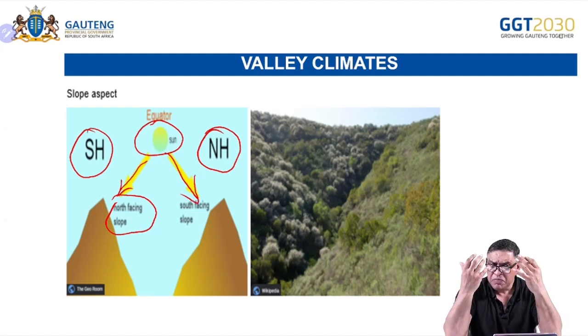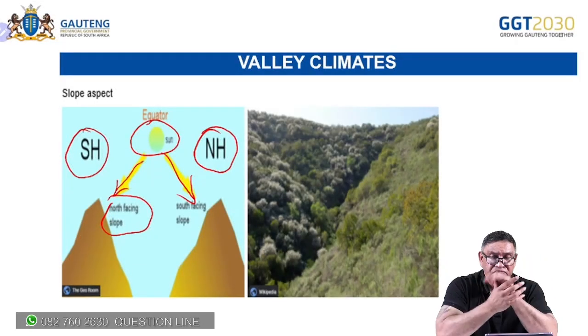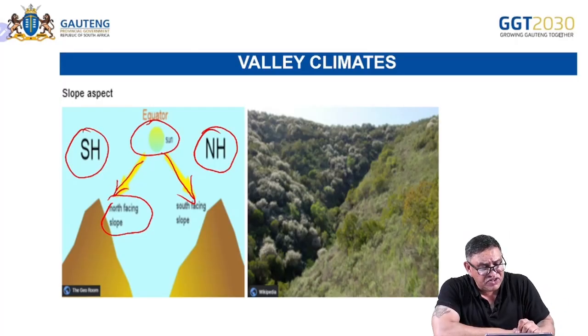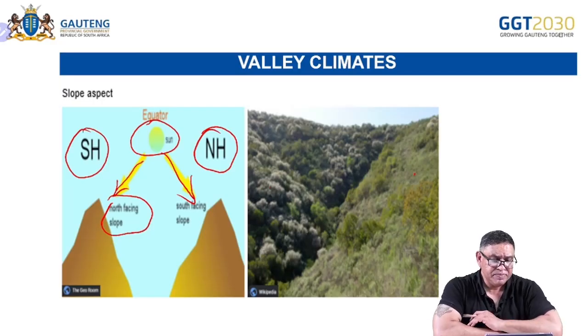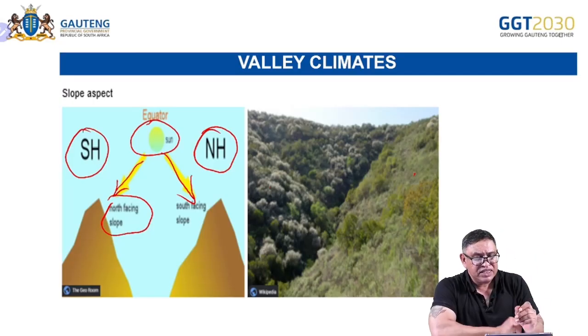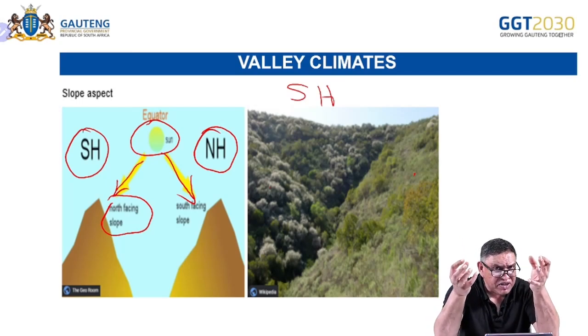It plays such an important part in terms of vegetation, settlement, all those different factors. Look at this. These are trees down here. This is shrub. I can just give you that and ask you, which is the south and north-facing slope? Let's say this is the southern hemisphere. Just using a simple thing like vegetation.